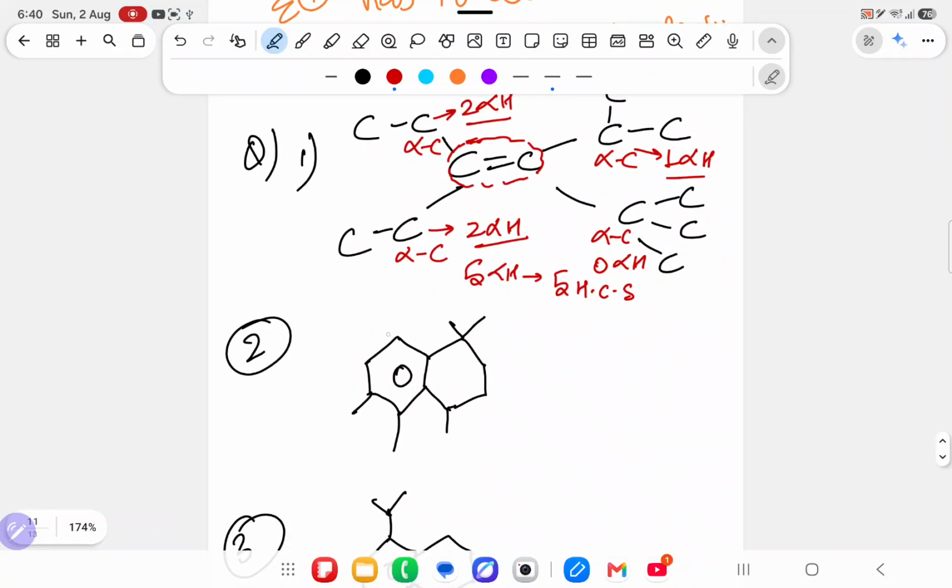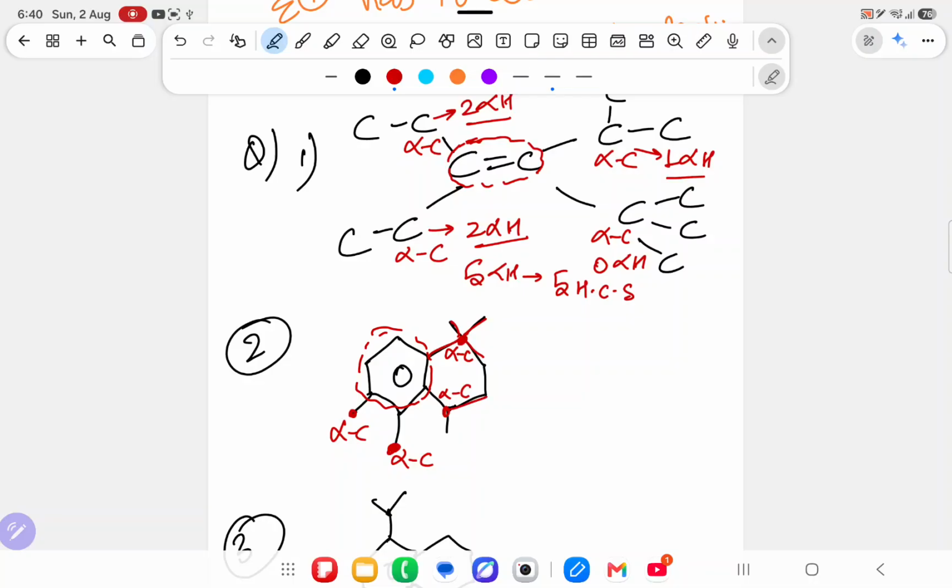In this part, how will we check? Close the benzene ring. After closing, nearby this is alpha carbon, alpha carbon, alpha carbon, alpha carbon. Now this alpha carbon has 3 hydrogens. This is not an alpha carbon, by mistake I have written, one second. This is alpha carbon. This is alpha carbon. This alpha carbon has 3 hydrogens. This alpha carbon has 3 hydrogens. This alpha carbon has 0 hydrogen, because it has 4 bonds.